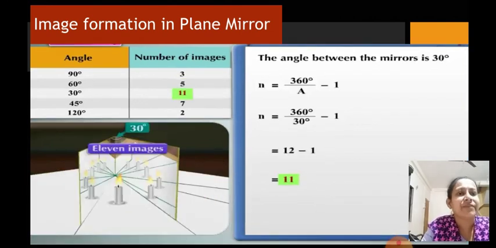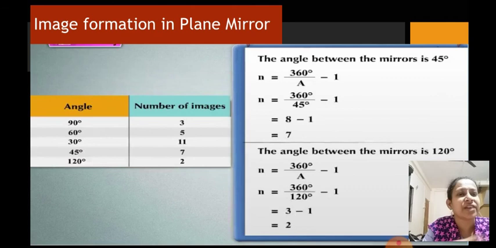Then we are having another one, that is 30 degree. You have counted the number of images as 11. Now by using the formula also, if you find 360 upon 30, the answer comes to 12. So 12 minus 1 comes to 11. So it is correct, right?